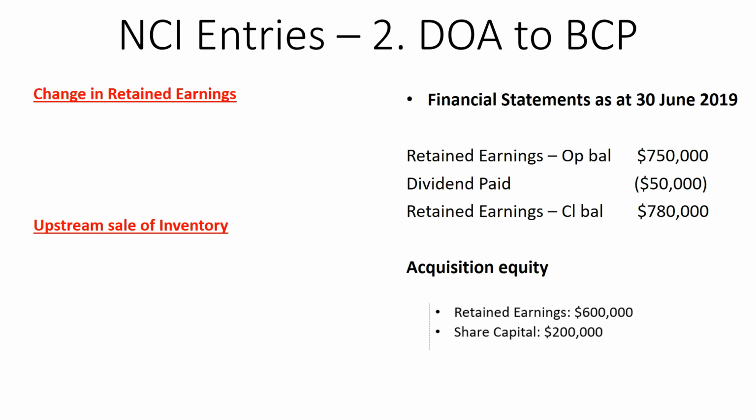So our NCI should get 40% of that increase because that's how much of the subsidiary they own. So we will debit our retained earnings. So we're transferring it from our retained earnings account to the NCI equity account. Okay, so 150,000 multiplied by 40% is $60,000.